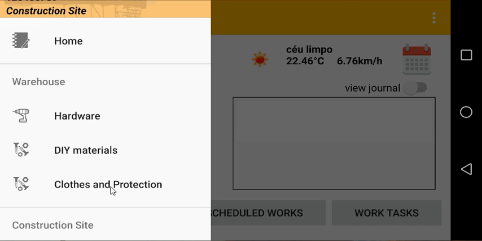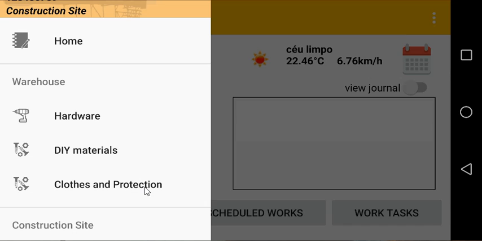The clothes and protection equipment menu option is for logging the needs of clothes and protection equipment when a worker is in need of such. Let's say, for instance, his helmet got broken while performing some work activity on the site, or his boot got torn apart and he is in need of a new pair of boots, or goggles, any type of clothes or protection equipment that is required for a worker to have at the construction site.